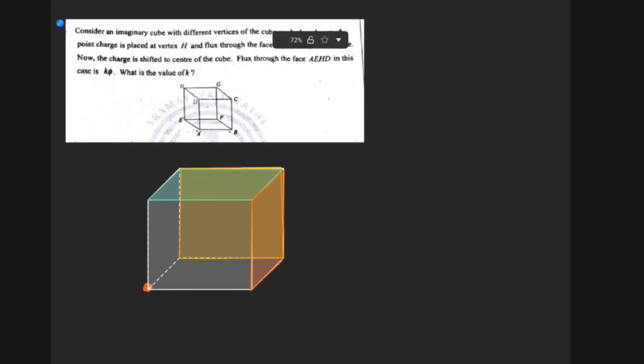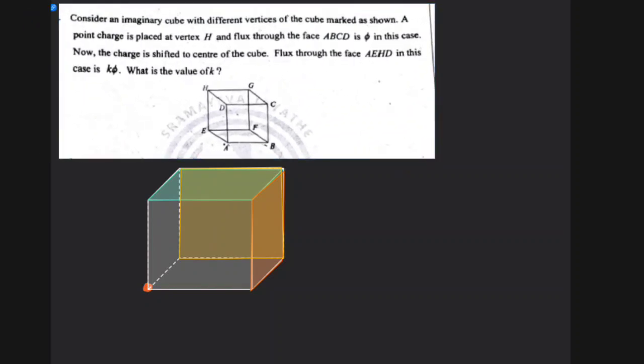Next, this one. It is also like a previous one. This was also in the previous GTM.